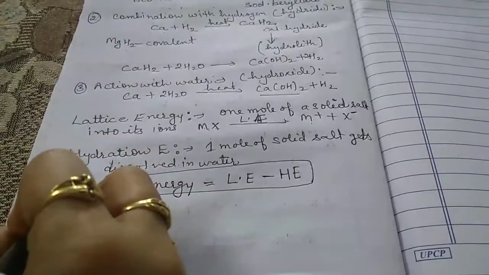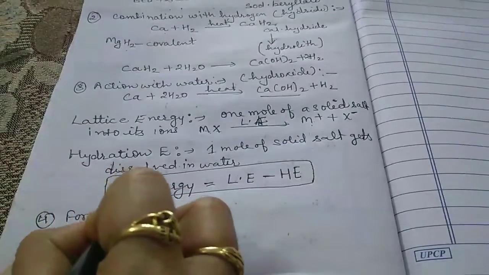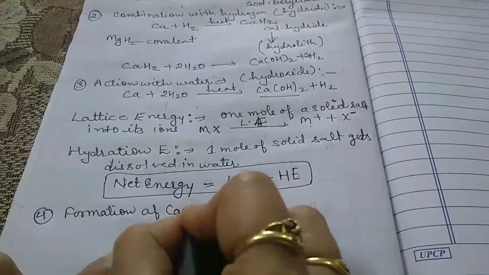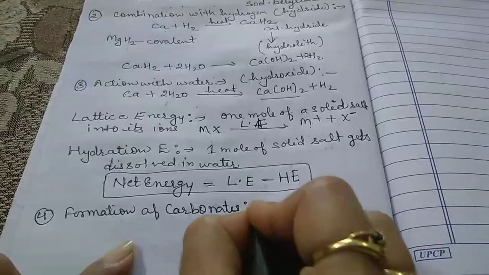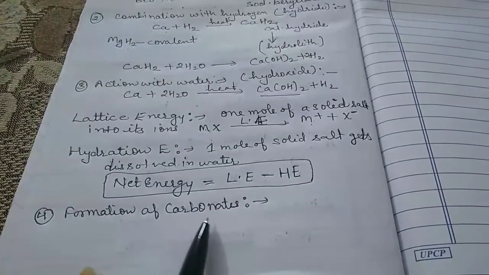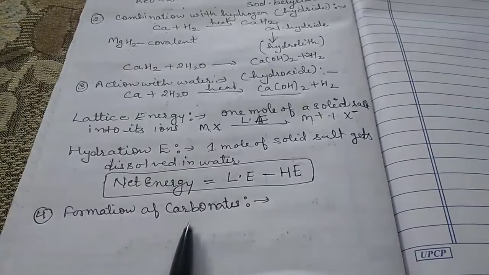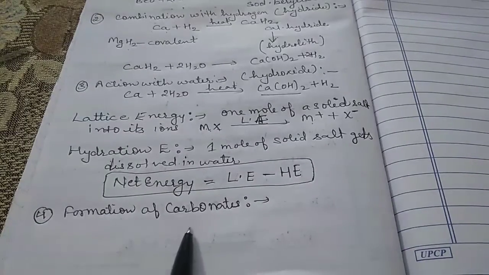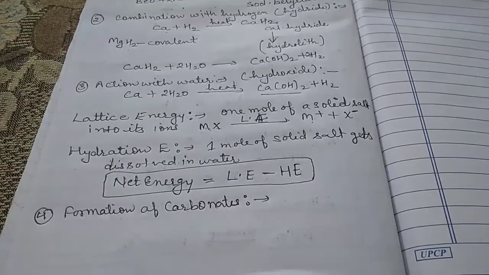Now the fourth point is the formation of carbonate. The carbonate of alkaline earth metal can be prepared by passing carbon dioxide in limited supply through the solution of their hydroxide.